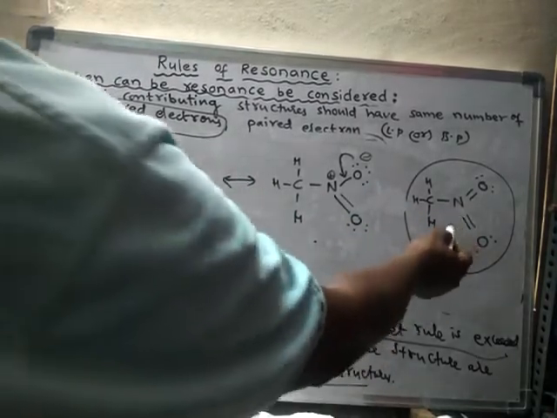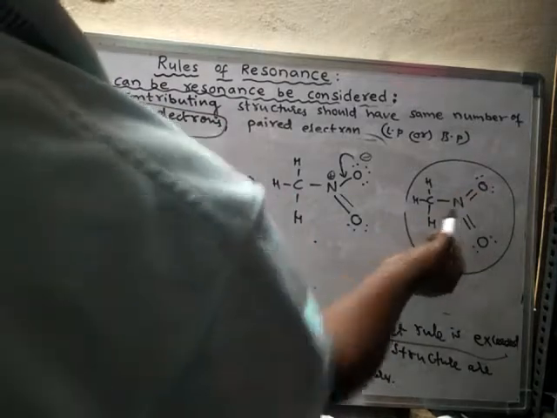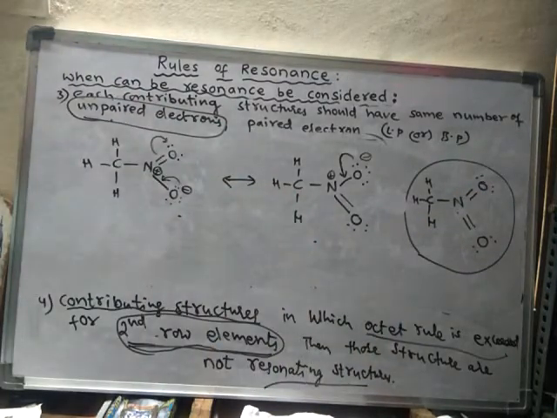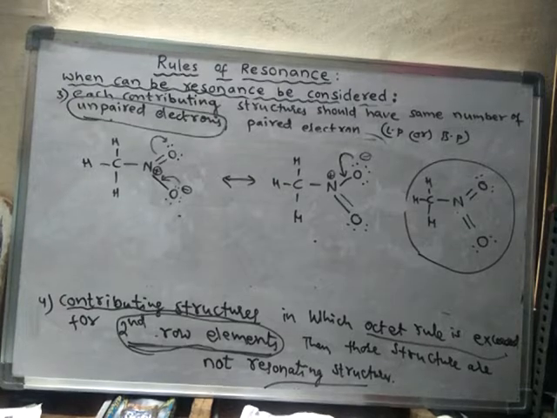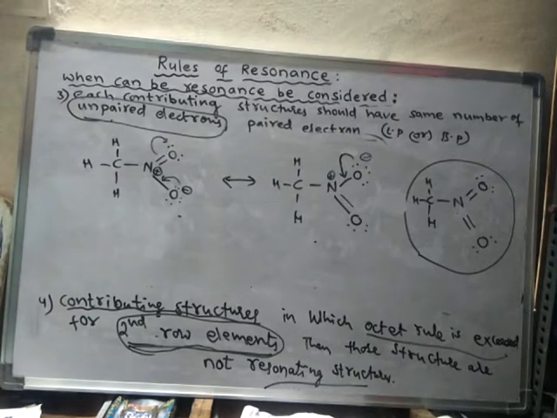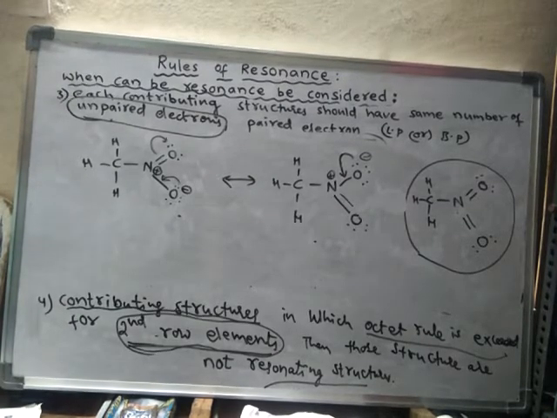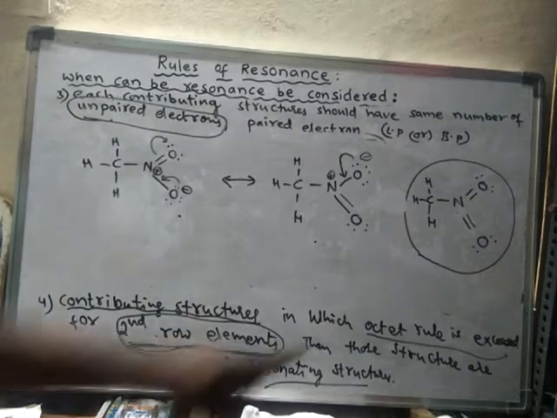Why? Because in this structure the second period element nitrogen has more electrons than an octet. Such a structure is not a contributing structure, hence it is not a resonating structure.